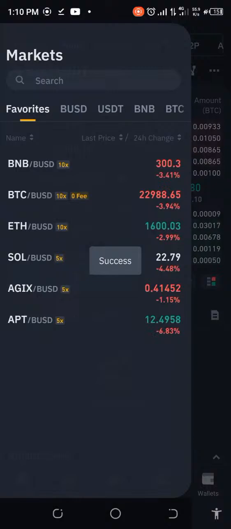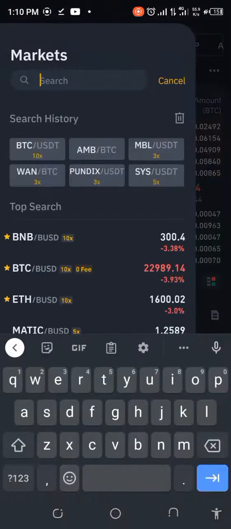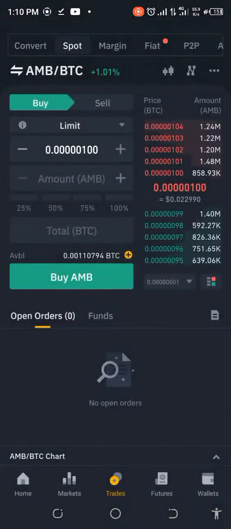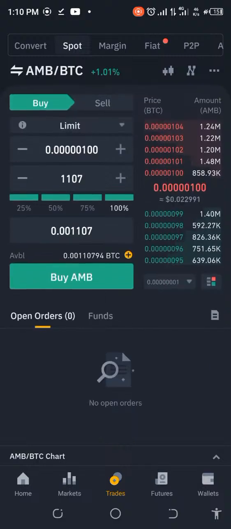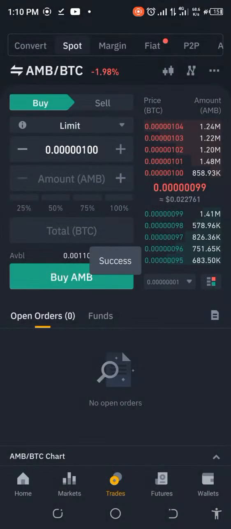So we go back to AMB BTC. And then we go ahead and purchase that. Okay. So what we have here is 1107. Okay. So let's make sure that we get that completely. Okay. And then we just buy that. And let's see that everything is going on fine. And we purchase. Perfect. So that is done.